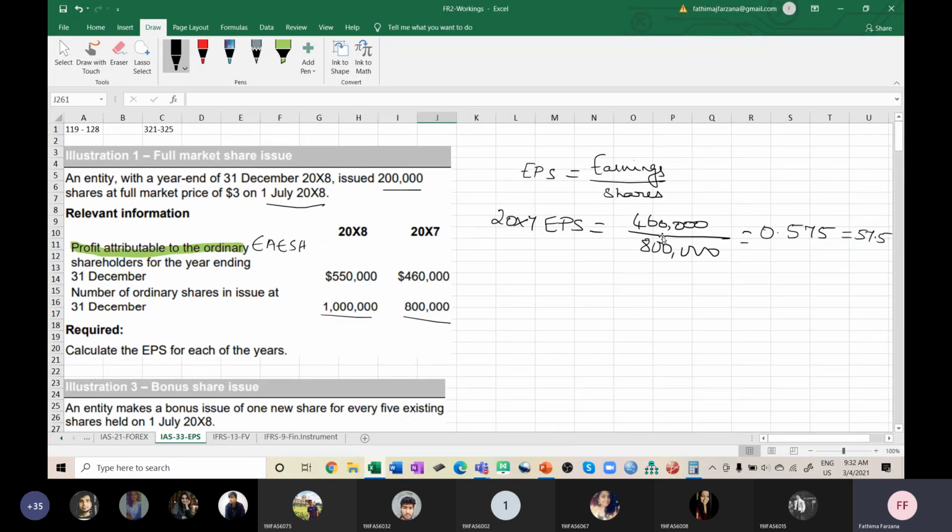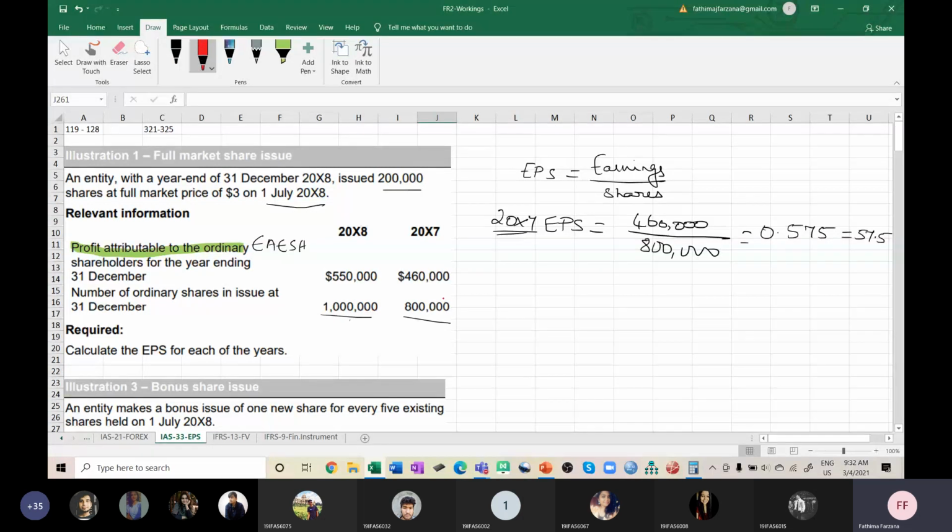Then coming to 2008. I cannot compute it just like that, because the 800,000 shares will continue in 2008 and further 200,000 shares are also issued. That issue is not happening at the beginning of the year. It is happening on 1st July 2008. So here comes the role of the weighted average. We go elaborately first. Later on, we can take the easiest form and explore any shortcuts. As of now, we'll go very slowly. So for 2007 it is done.